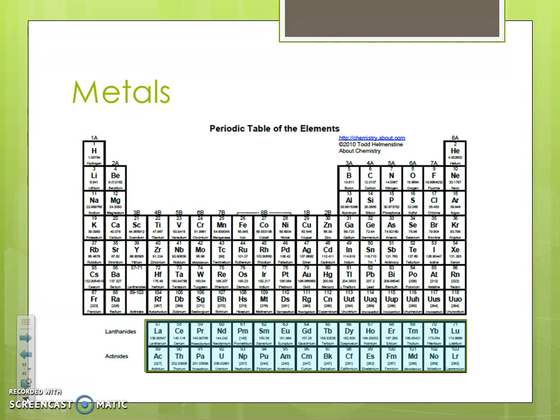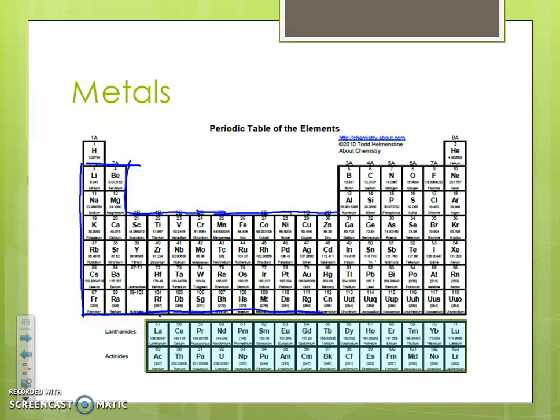The first thing we want to do is we want to color around all of our metals in blue. I already made a mistake because hydrogen is actually not a metal. So I don't want to put blue in it. All right, I'm taking blue around all my metals. But notice I'm not coloring them in. I'm just highlighting around them. The reason we don't want to color them in is, if you color them in, then you're not going to be able to see the information you need when you're taking your test or something like that. So just highlight them.